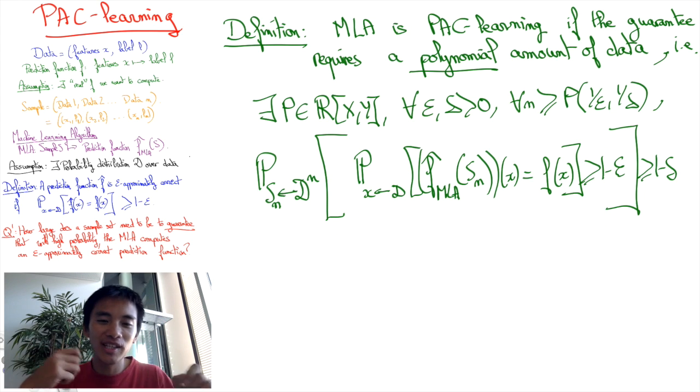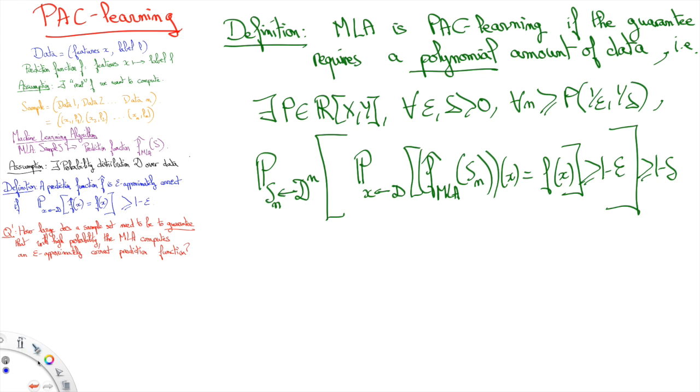So it's a bit of a tricky way of noting things, and it does take some time to get used to, but this is really a wonderful definition. Now I should say that in some definitions of PAC-Learning, you don't have the concept of polynomial amount of data. It could be just that we require the sample size to be a function of epsilon and delta, which need not be a polynomial in 1 over epsilon and 1 over delta. So you should be a bit careful when you read about PAC-Learning. It could have slightly different meaning depending on resources.